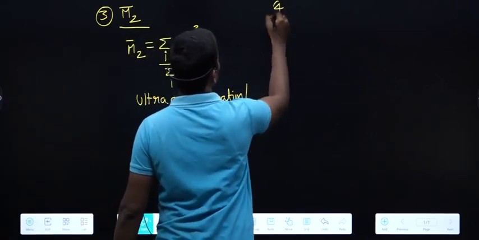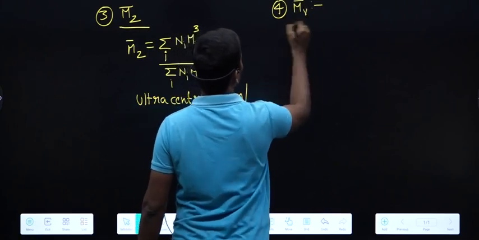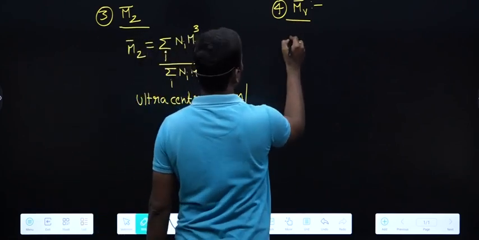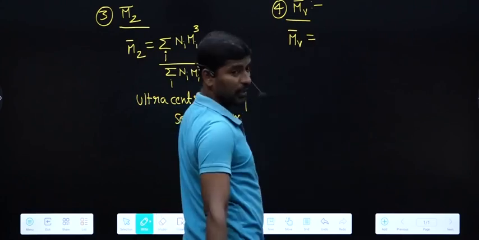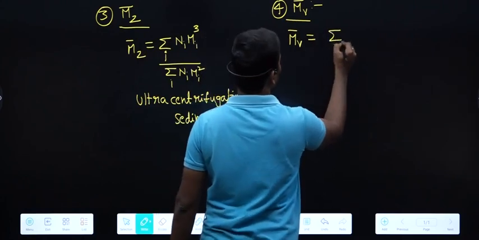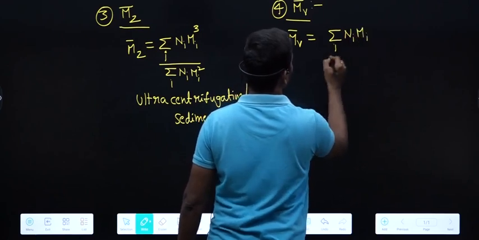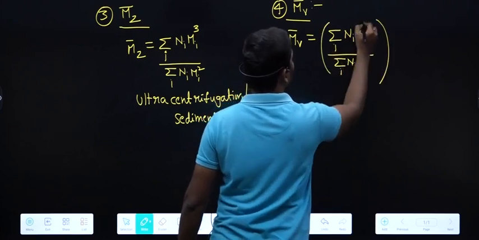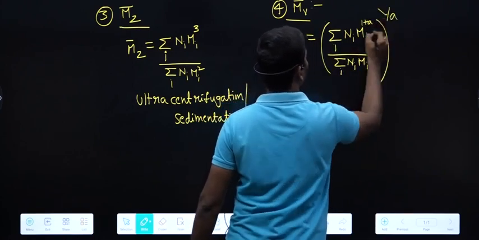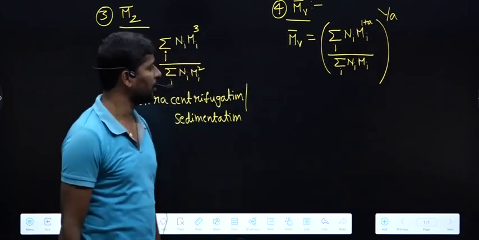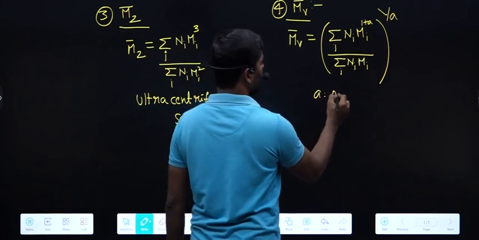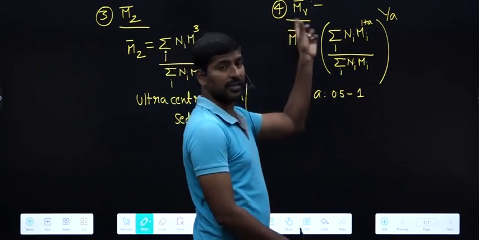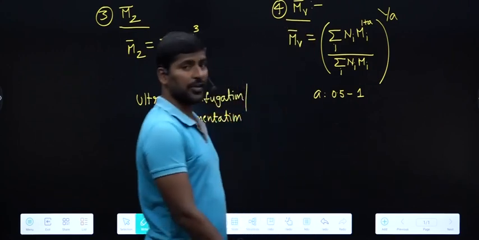The fourth one is the viscosity average molar mass, Mv bar. This is similar to Mw bar. We have Mv bar = (Σ Ni Mi^(1+a) / Σ Ni Mi) whole power 1 by a. The possible values for a are 0.5 to 1. This is called the viscosity average molar mass.